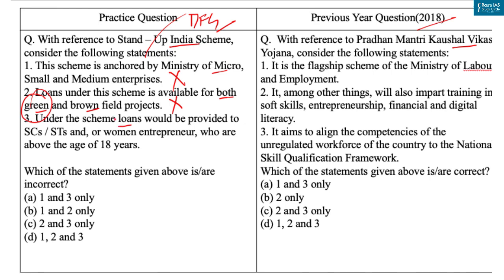sector. Now the last statement is under the scheme loans would be provided to SCs, STs or women entrepreneurs who are above the age of 18 years. Now this statement is correct. Stand Up scheme facilitates bank loans between 10 lakh and rupees 1 crore to at least one SC, one ST or at least one woman borrower per bank branch for setting up a greenfield enterprise. So here our correct answer is option B, that is 1 and 2 only. Answer of this PYQ is option C.